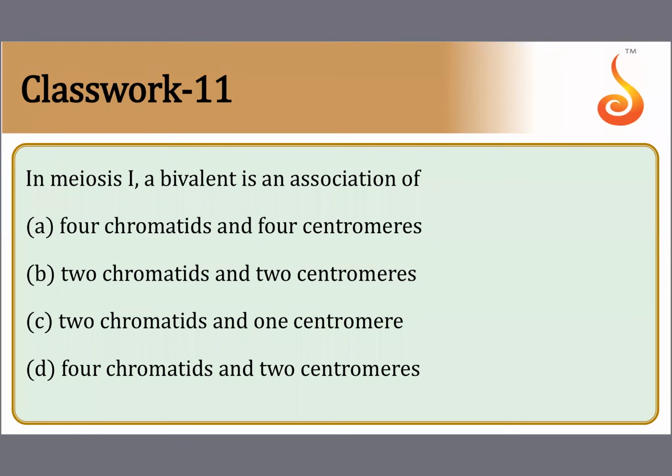In meiosis 1, a tetrad or a bivalent is an association of how many chromatids and how many centromeres? 4 chromatids and 2 centromeres. Yes, very good. Option D. 4 chromatids, and that's why it's called tetrad, because of 4 chromatids.